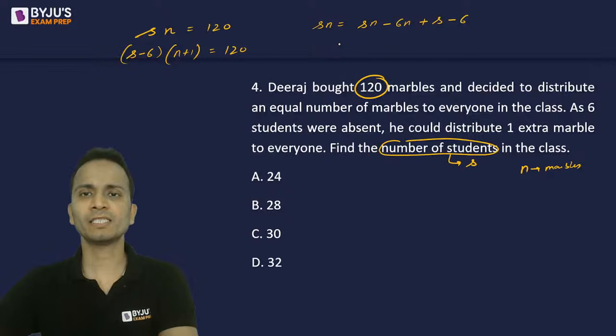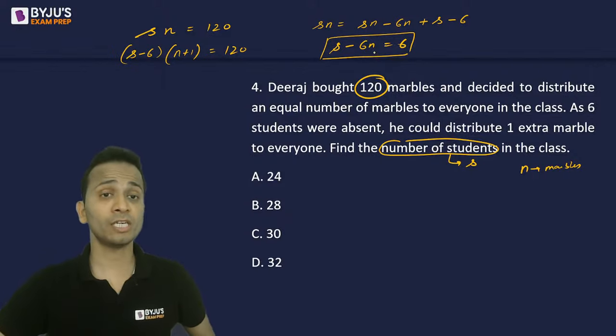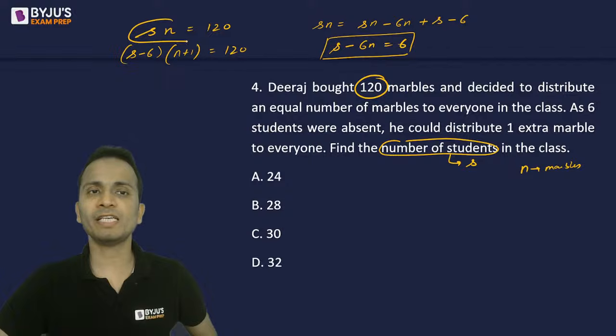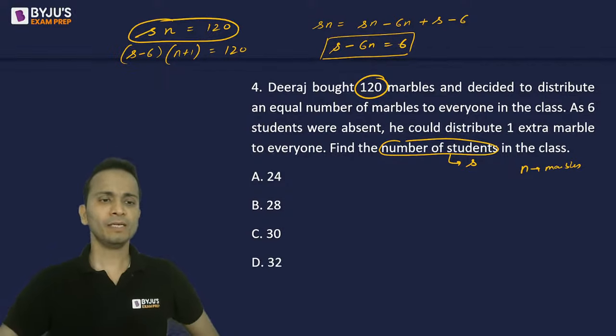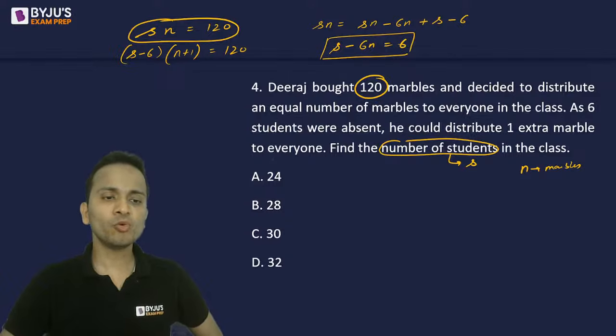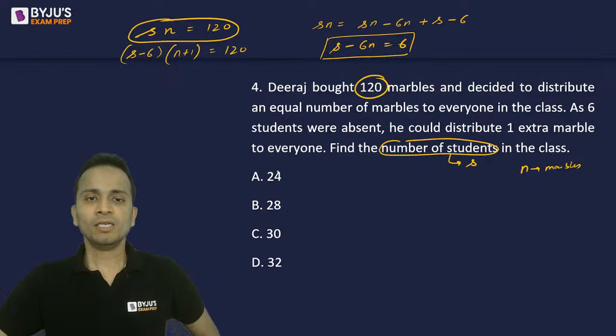So I'll get S minus 6n is equal to 6. This is one equation I have got, such that the product of S and n is 120. Okay. Now, at this moment, you can use options. Options use कर सकते हैं. The question is asking you to find out the number of students.